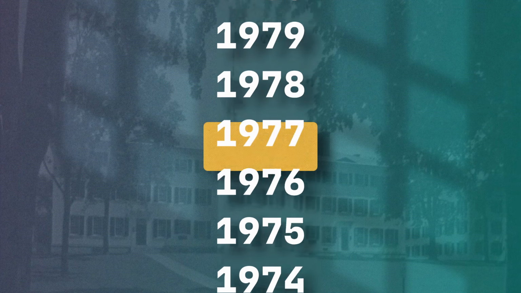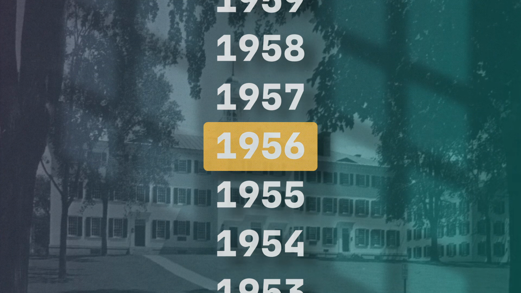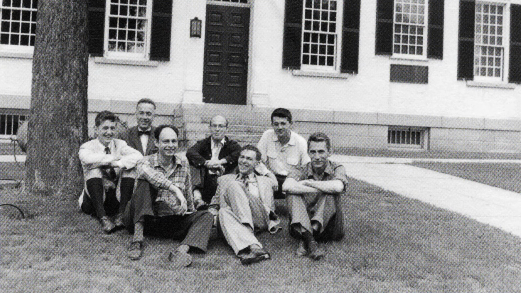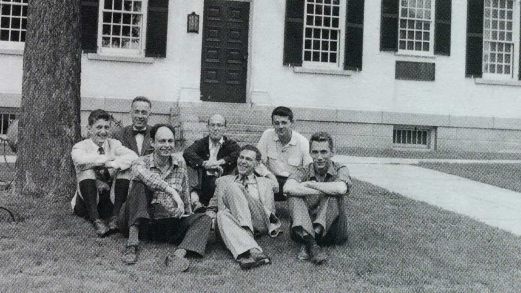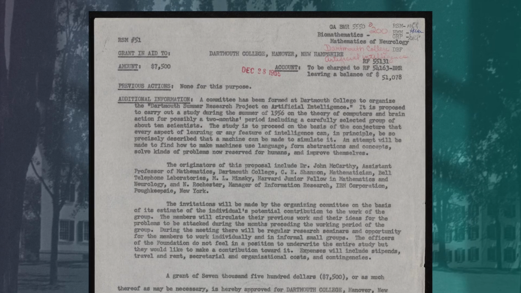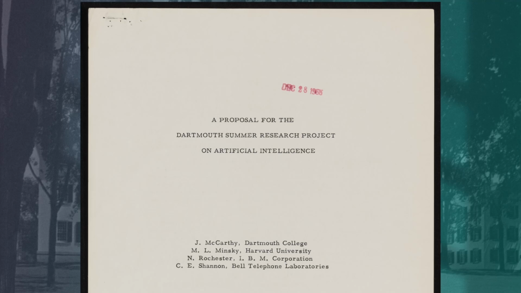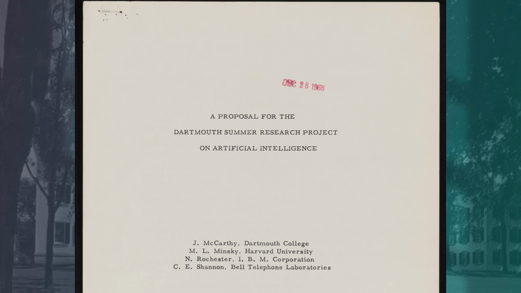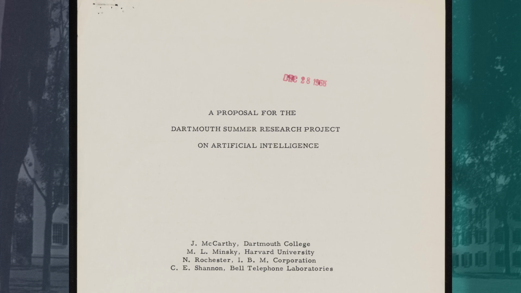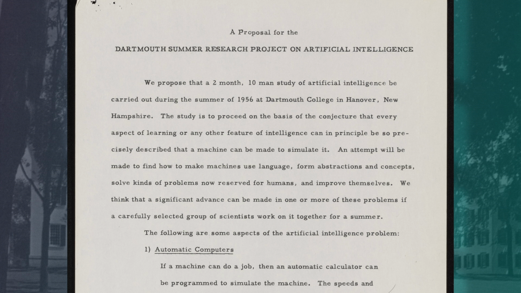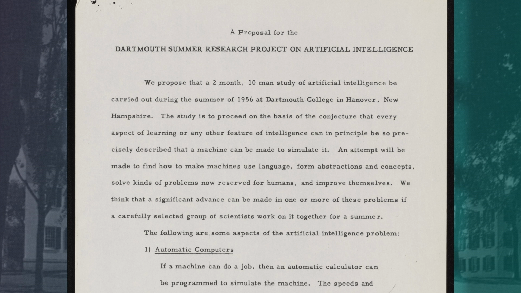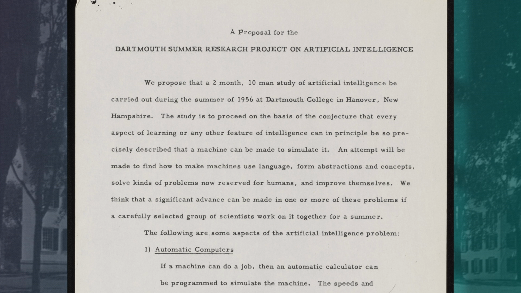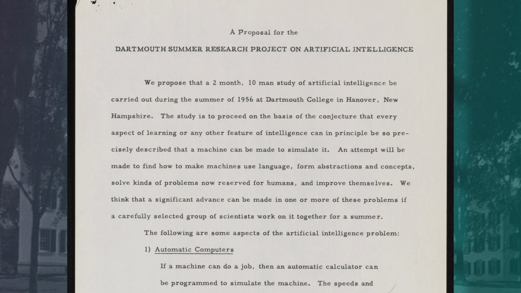Now, this brings us back to the beginning of this 70-year journey, where in the summer of 1956, 4 researchers, John McCarthy, Marvin Minsky, Nathaniel Rochester, and Claude Shannon, gathered about 10 people on the top floor of the Dartmouth Math Department in Hanover, New Hampshire. They had a Rockefeller Foundation grant for $7,500 and a plan for 8 weeks of work. They called it the Dartmouth Summer Research Project on Artificial Intelligence, and that was the first time the term artificial intelligence was ever used. They stated, "We propose that a 2-month, 10-man study of artificial intelligence will be carried out. The study is to proceed on the basis of the conjecture that every aspect of learning or any other feature of intelligence can in principle be so precisely described that a machine can be made to simulate it." And they thought one summer would be enough.